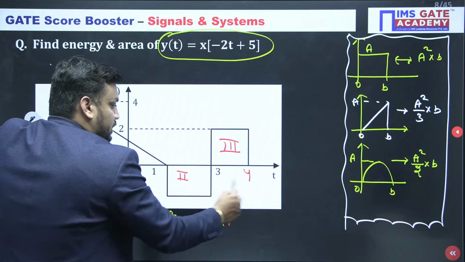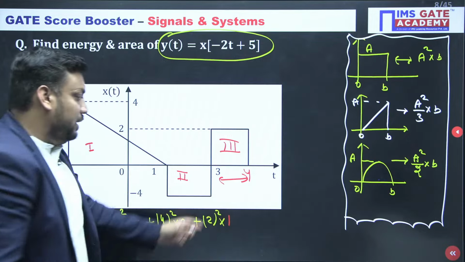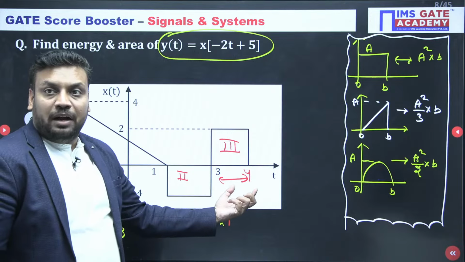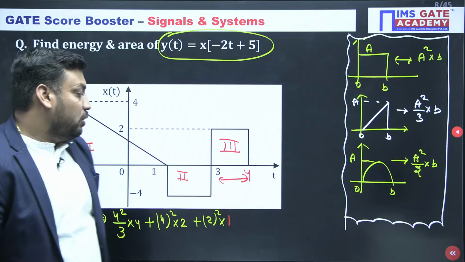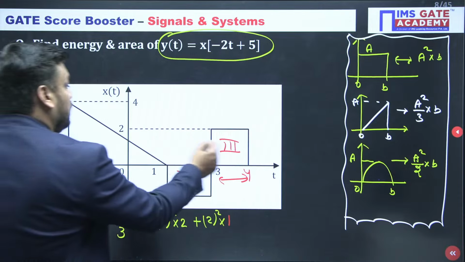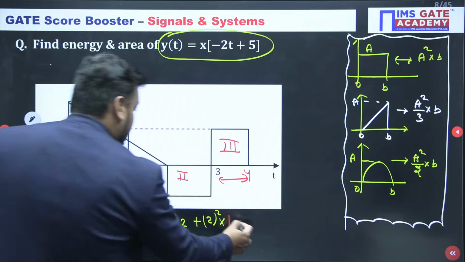I think someone may have a doubt, because sir, here the location is not there. The location is 4 actually, 3 4. So 2 whole square, this. So this is the answer, guys.